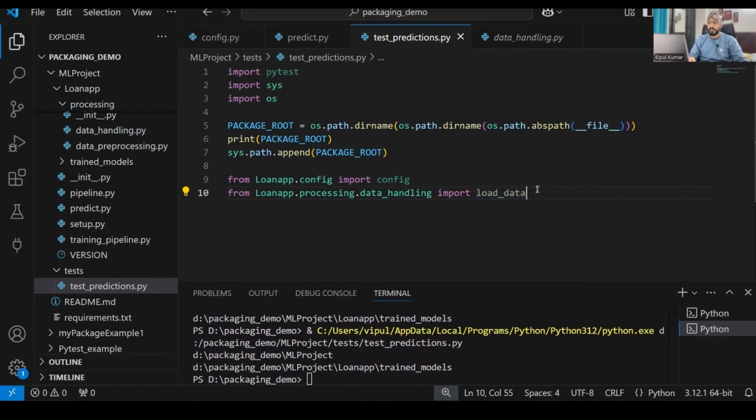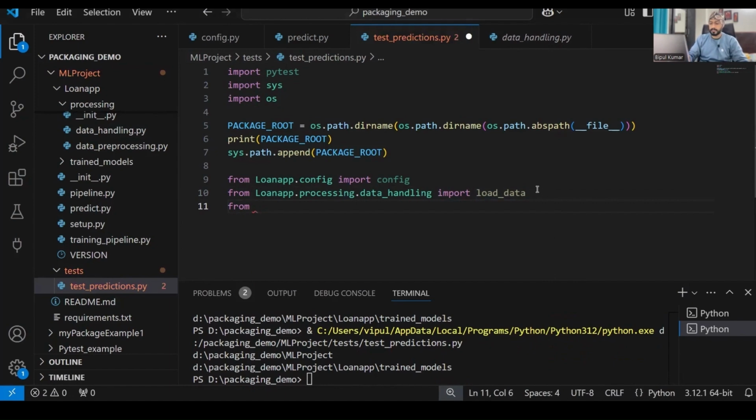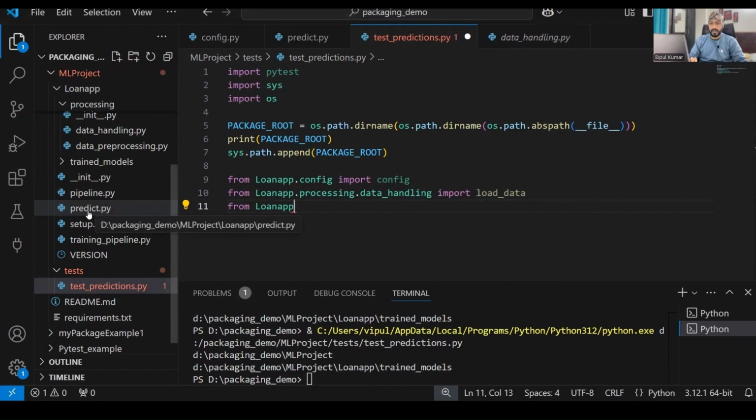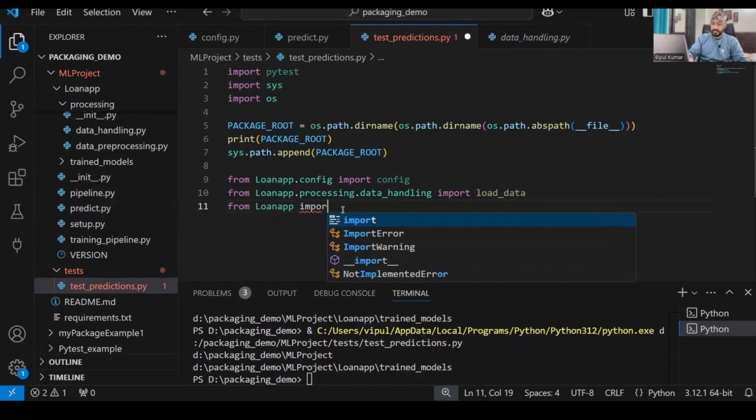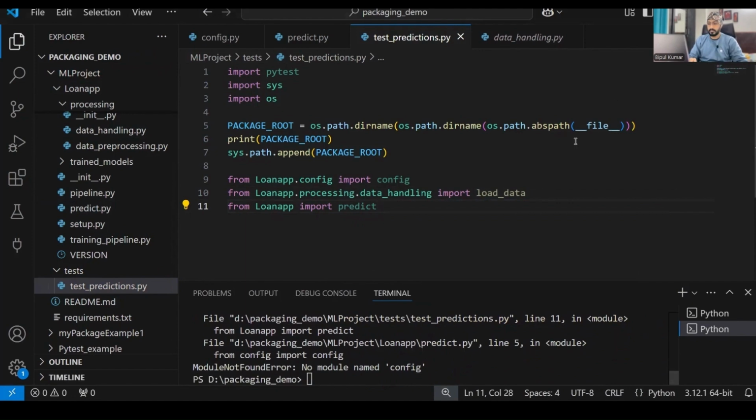What next do we need to do? We need to check the predictions value, right? So from loan app, within the loan app we have something called predict, and within predict we have generate prediction, right? So import predict. Okay. So here is an error that we can see: no module named config. Why is it so? Up to here everything was smooth, but when we executed it, it shows an error.